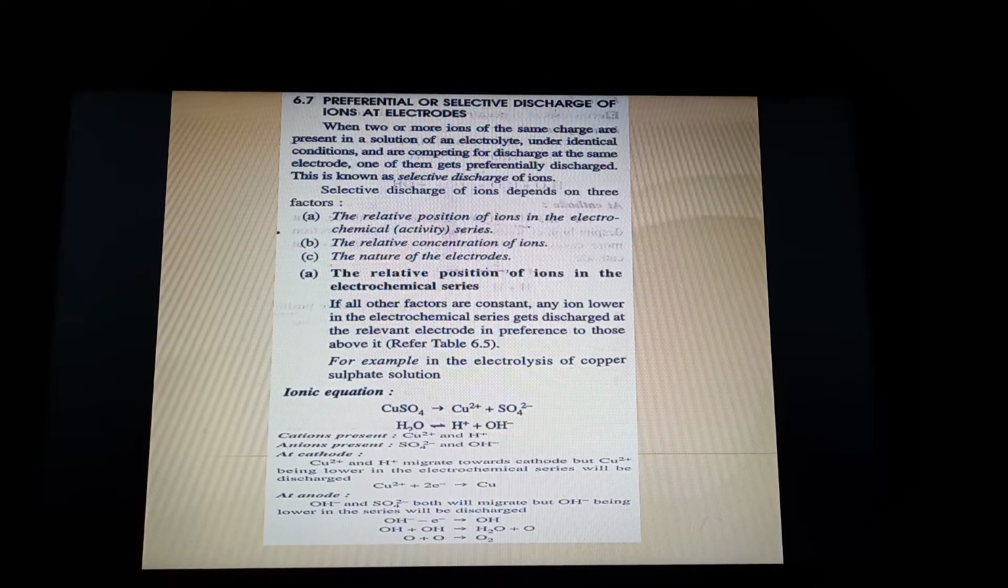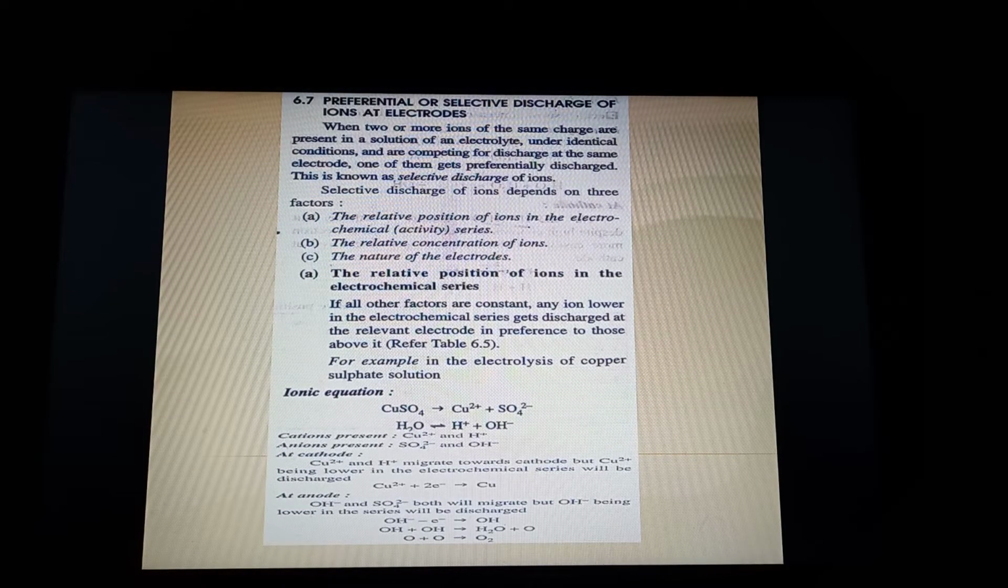So now, in order to decide which ions go first, we have a theory that is called preferential or selective discharge of ions at electrodes. For this theory we have to see three factors. So who will go, or we say who will win the race? That depends on three factors.